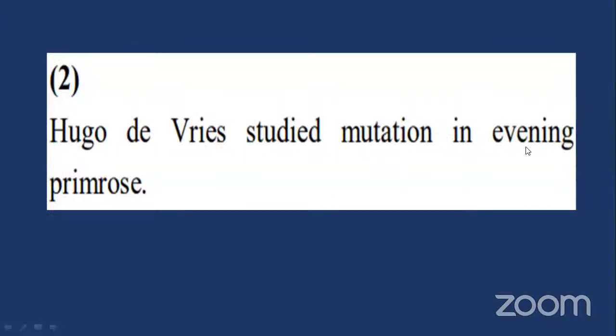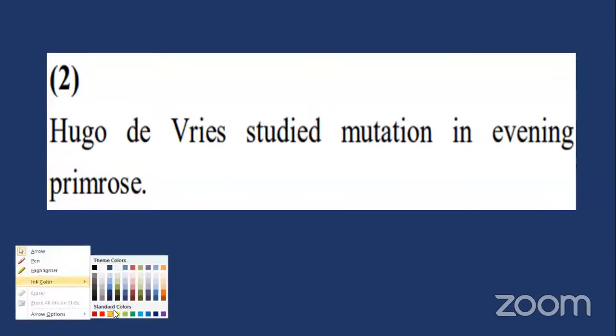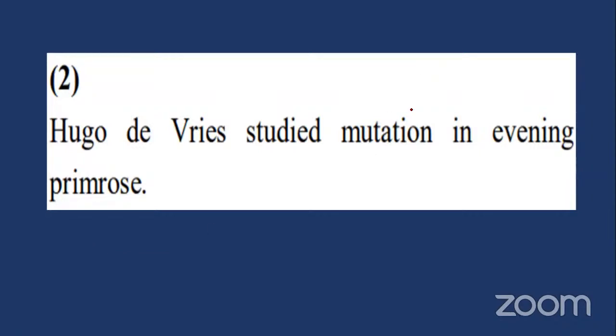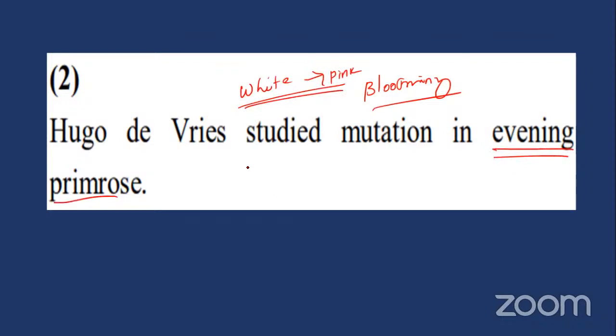Hugo de Vries studied the mutation in evening primrose. Why is it called evening? Because it means 4 o'clock, the blooming arises at 4 o'clock. That is the reason. Listen here my dear students, that is very, very important. Not only the blooming process, the color also changes from white to pink. That is very, very important. Evening primrose is called the 4 o'clock plant. The reason I already told you.